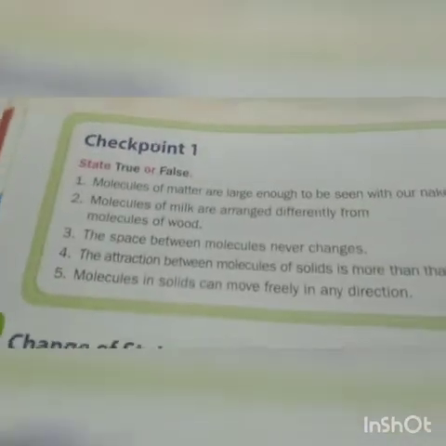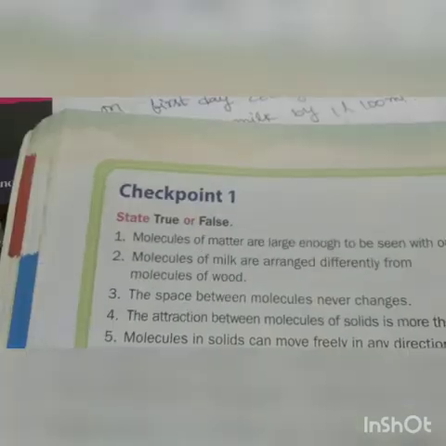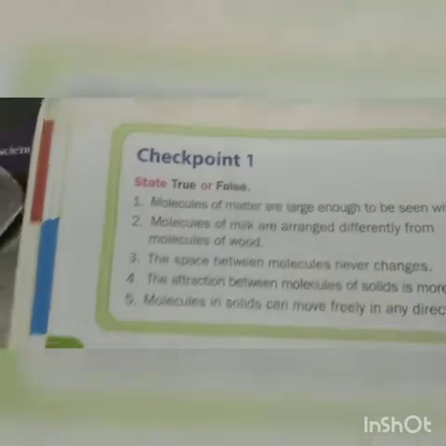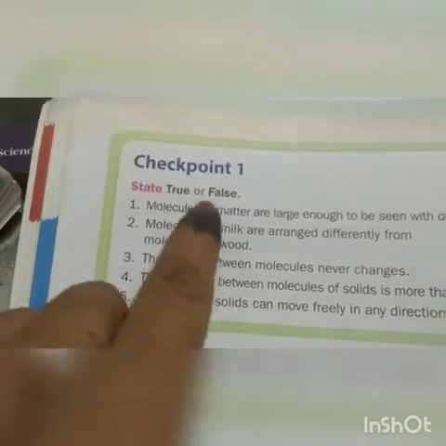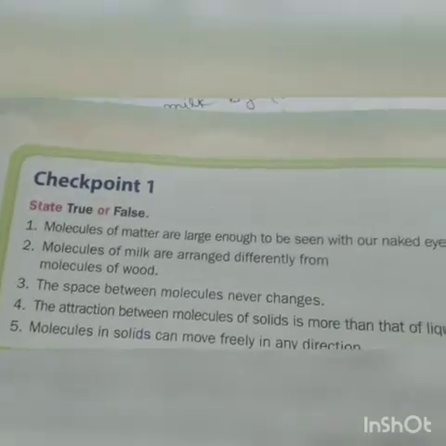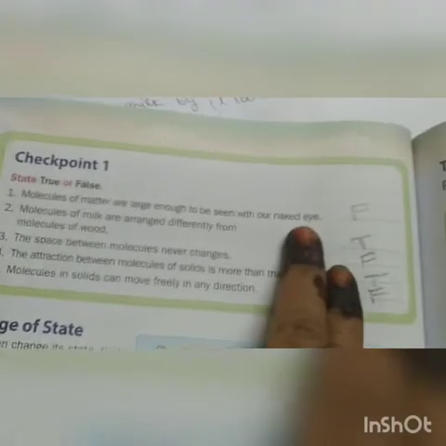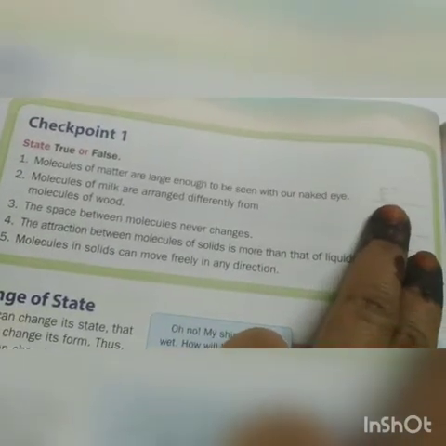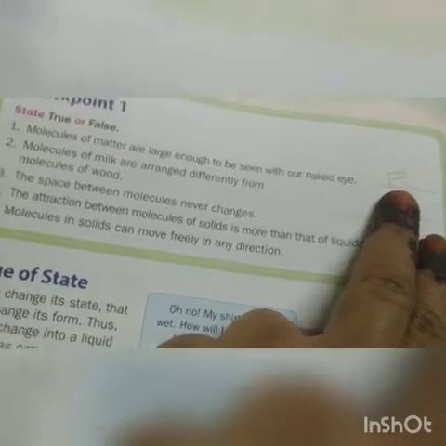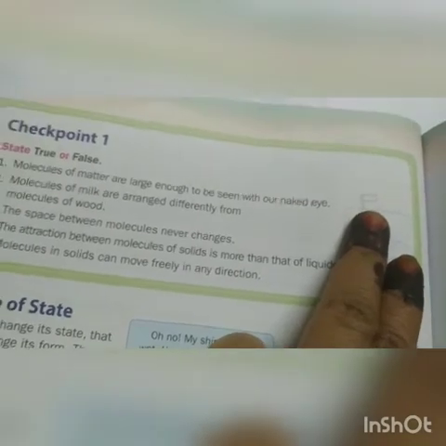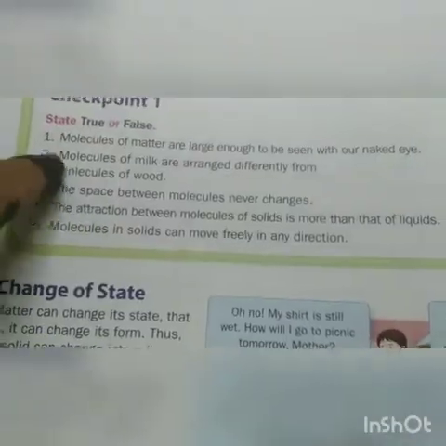So, page number 196. Turn the page and see here, true or false statements. Molecules of matter. Check point 1. State true or false. Molecules of matter are large enough to be seen with our naked eye. These are tiny particles which cannot be seen with our naked eye. So it is false.